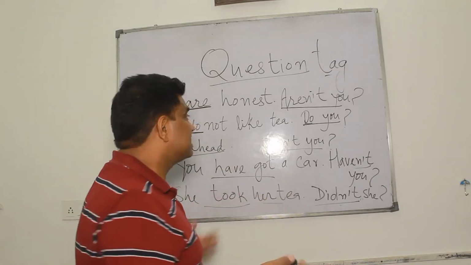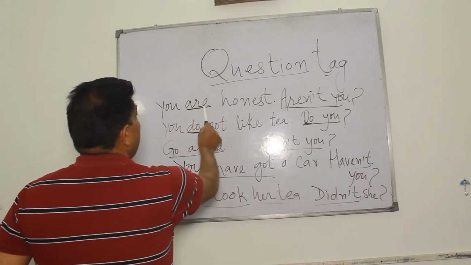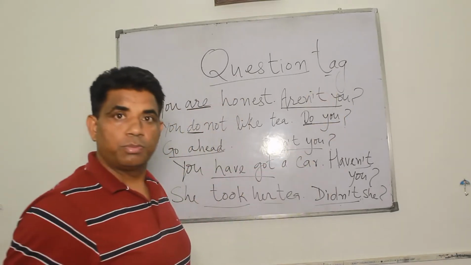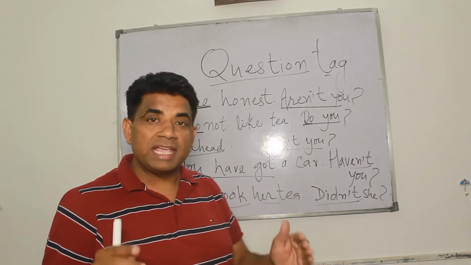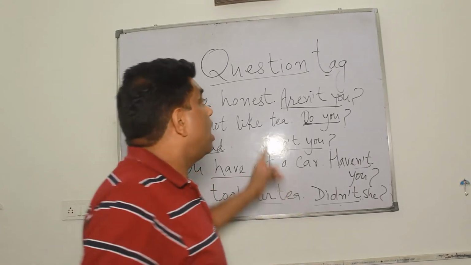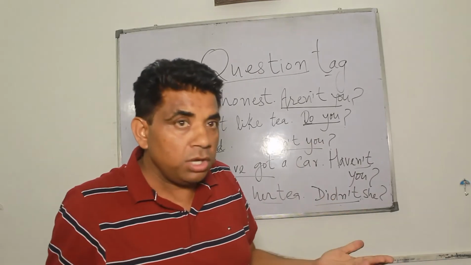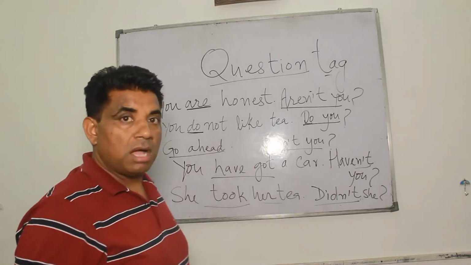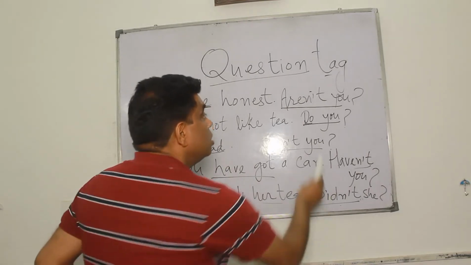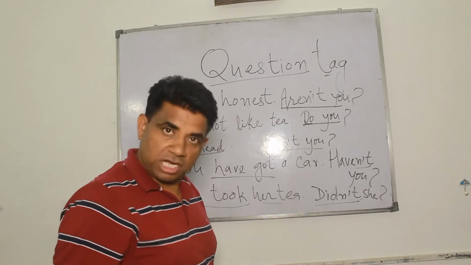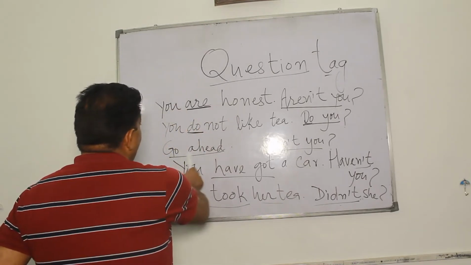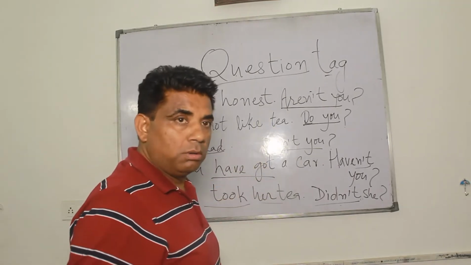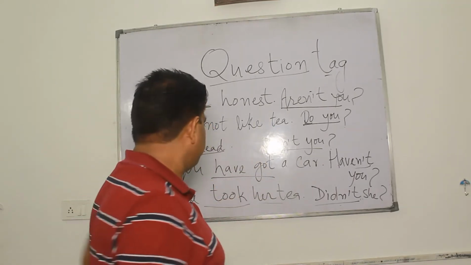So read these sentences. You are honest. You are honest, aren't you? It means you are honest, aren't you? You do not like tea. Do you? Go ahead. Don't you?